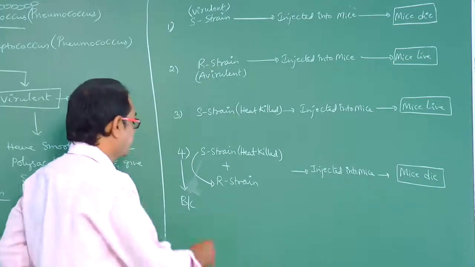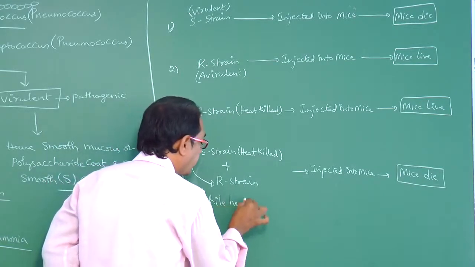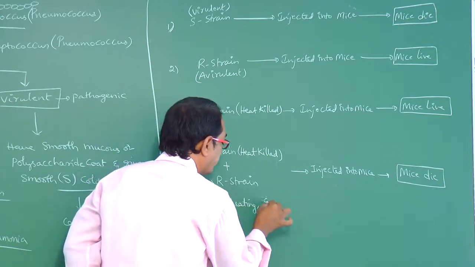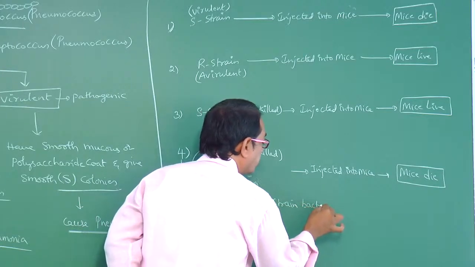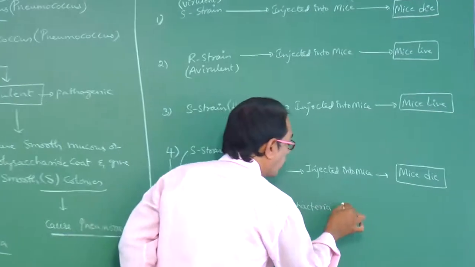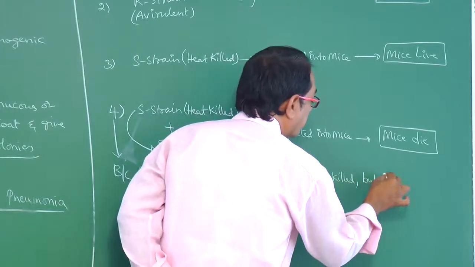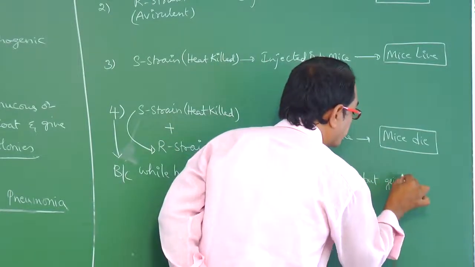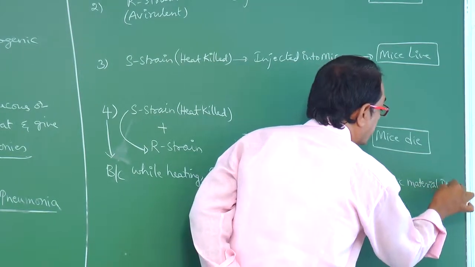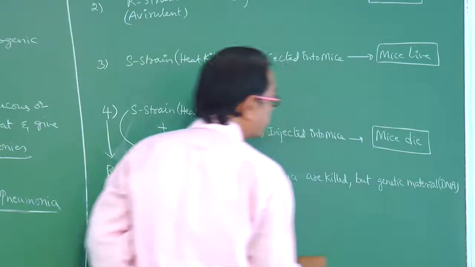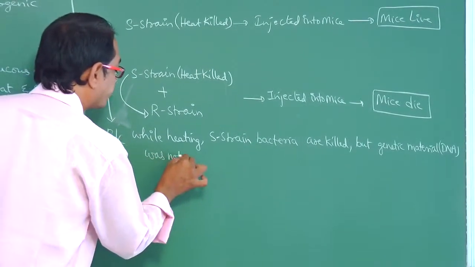Because while heating, S strain bacteria are killed, but the genetic material, which is DNA, was not killed.